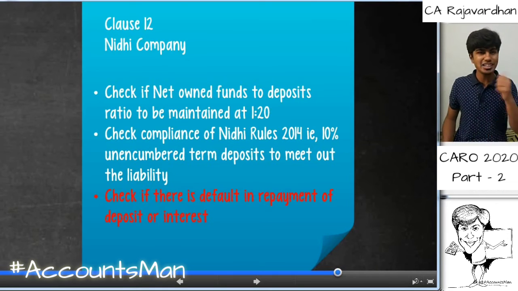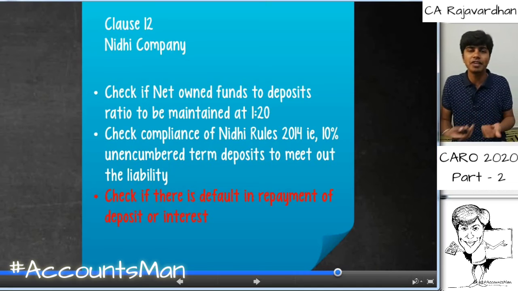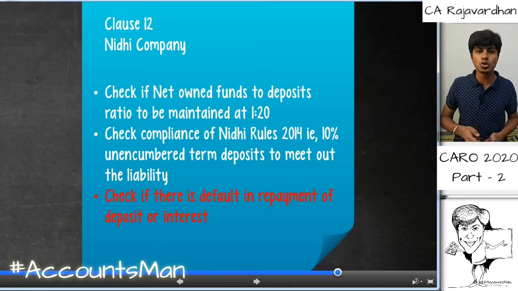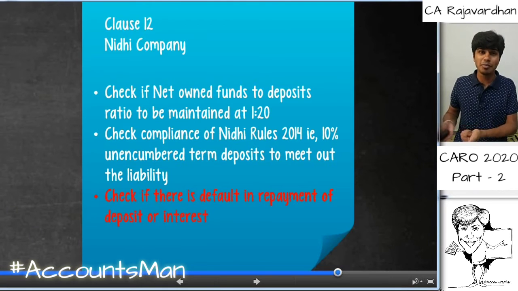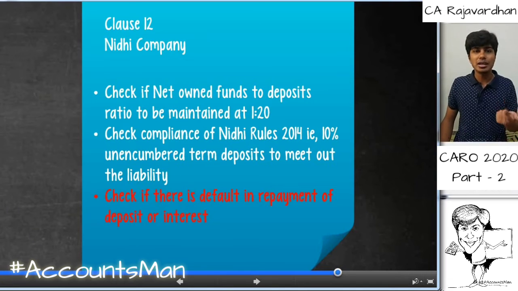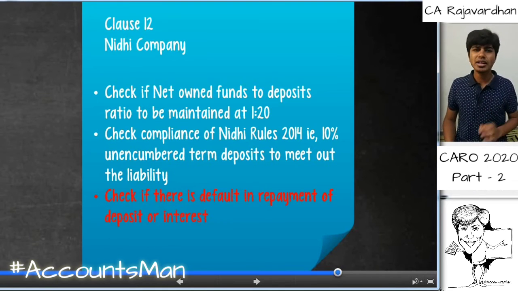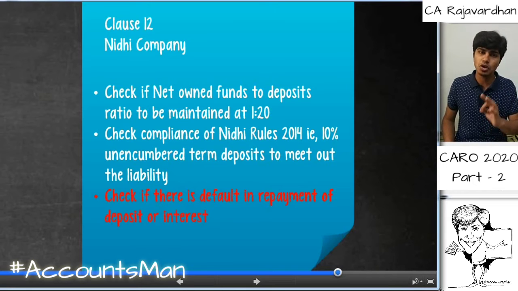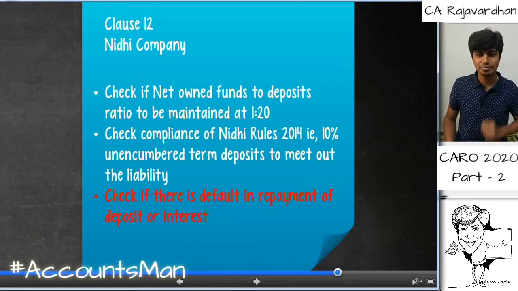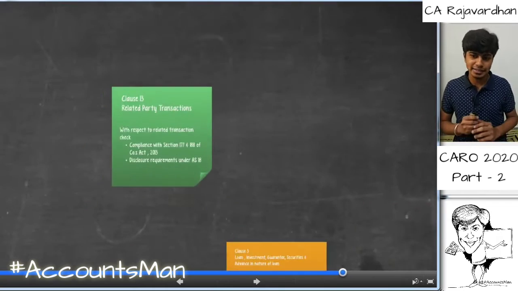So, 3 important points. Number 1, the net owned funds ratio of 1:20 is to be complied with. Then the new Nidhi rules 2014, which ask for 10% or more money to be kept in unencumbered securities to settle liabilities. And the last one is whether deposits along with interest are repaid on time or not. All these things are to be commented upon. Regarding repayment of deposit and interest, it is a new clause that has come under CARO 2020, which was not there under CARO 2016.